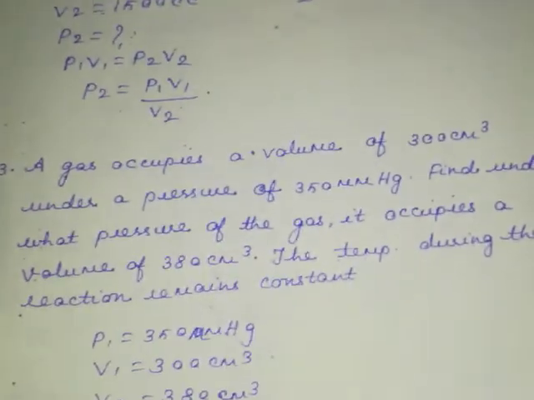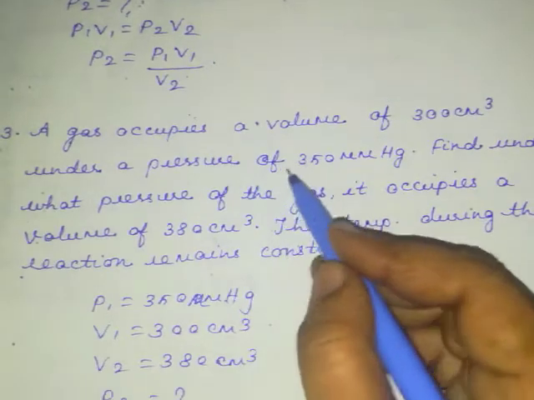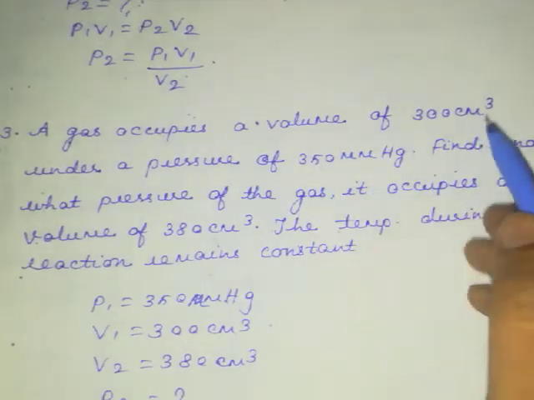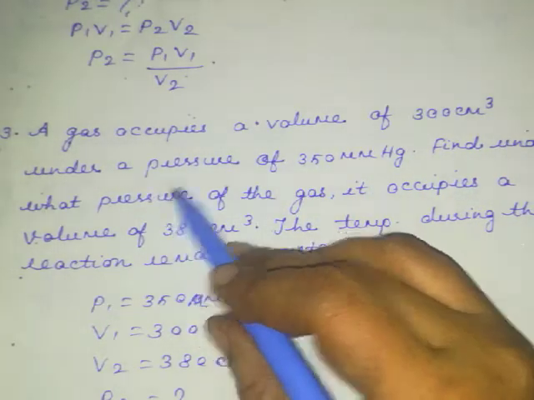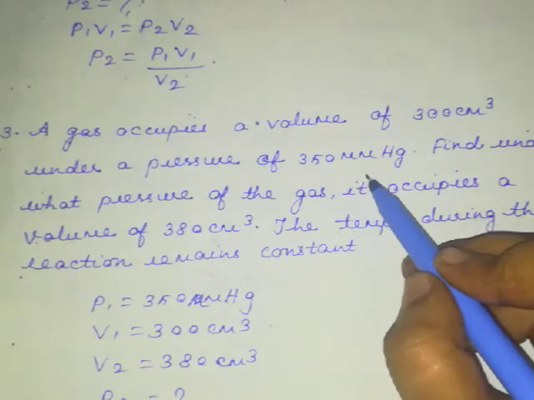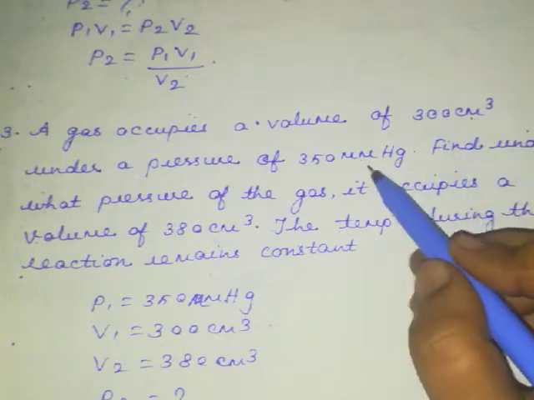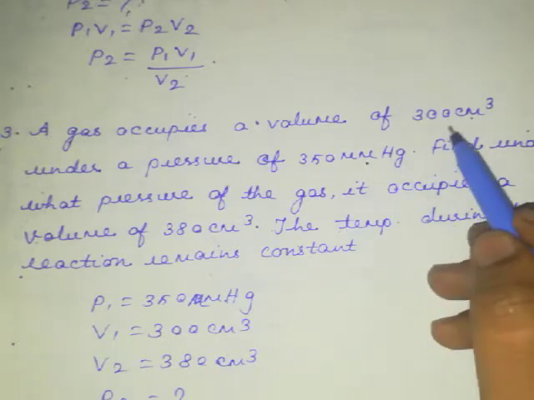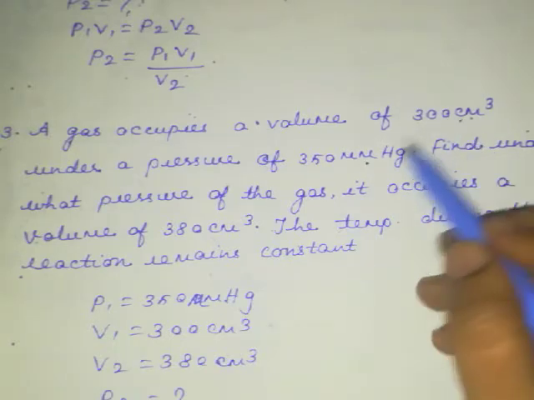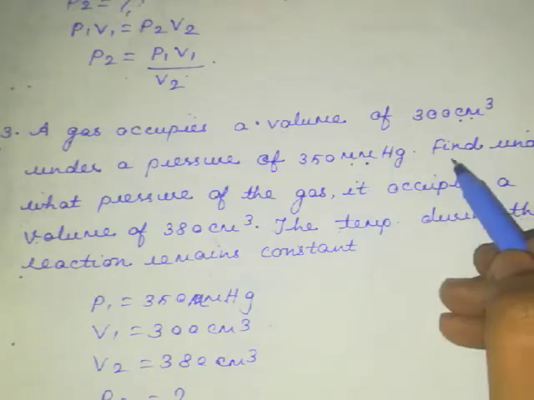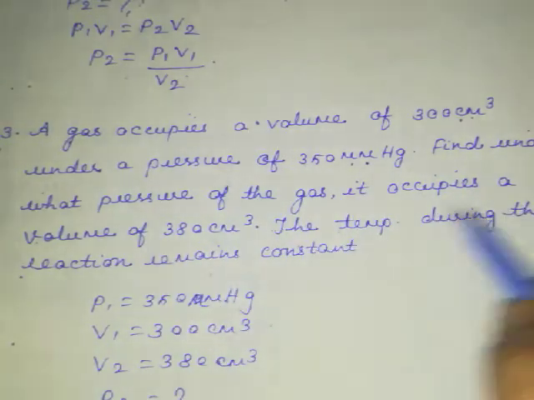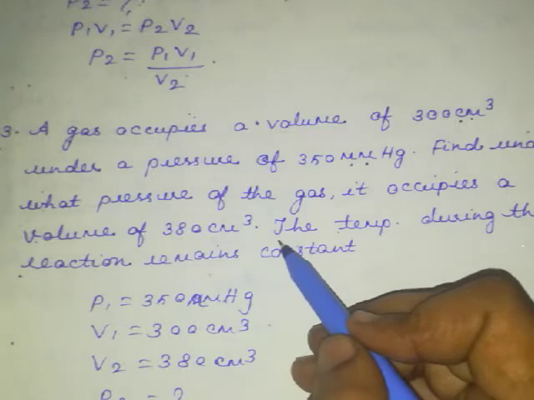Now let's see one more example. A gas occupies a volume of 300 centimeter cube under a pressure of 350 mm mercury. So this is the volume and this is the pressure. So volume is going to be V1, the initial volume, initial pressure. Find under what pressure the gas occupies a volume of 380 centimeter cube.